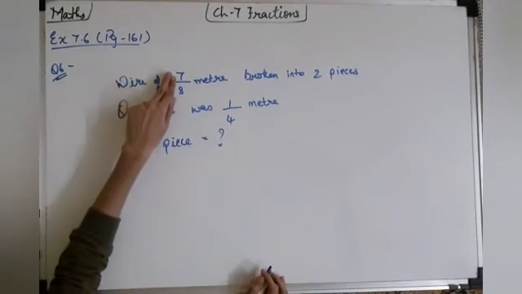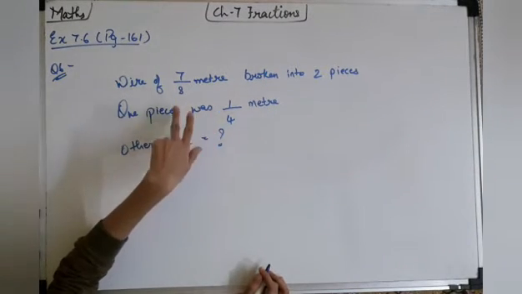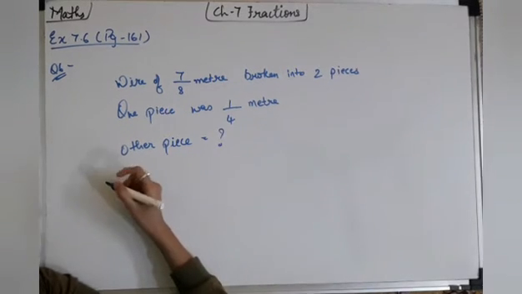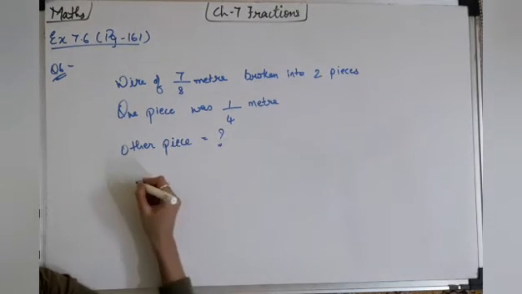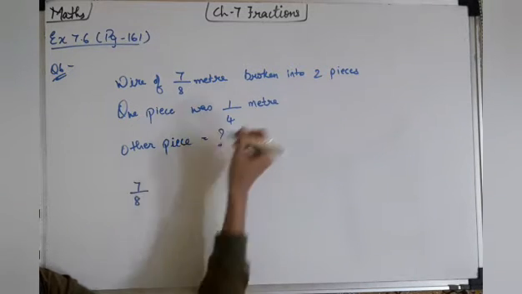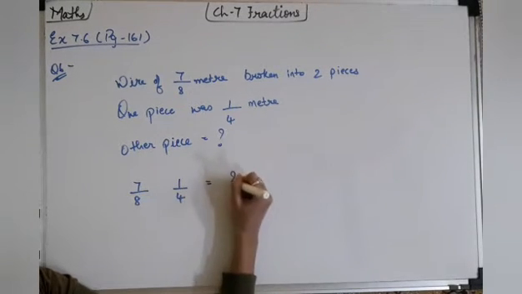Means total was this much, and then this much was one piece. So how much the another piece was? It is very easy if you think deeply that suppose the wire piece was this much meter and this is one piece, so 1/4. So how much is the another one?